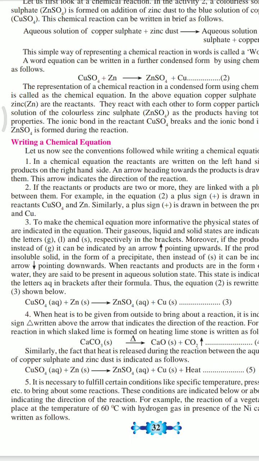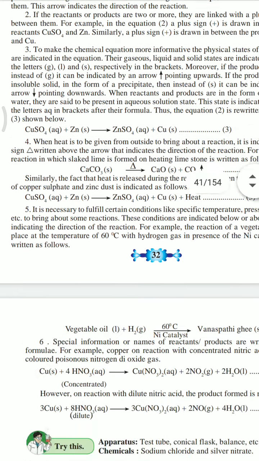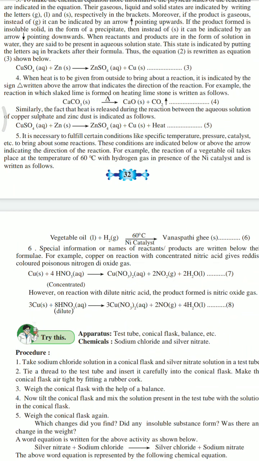So vegetable oil plus H2, at 60 degrees Celsius in the presence of nickel catalyst, gives Vanaspati ghee.